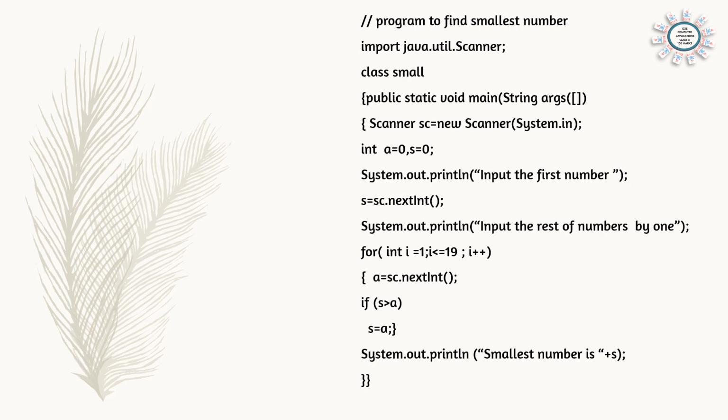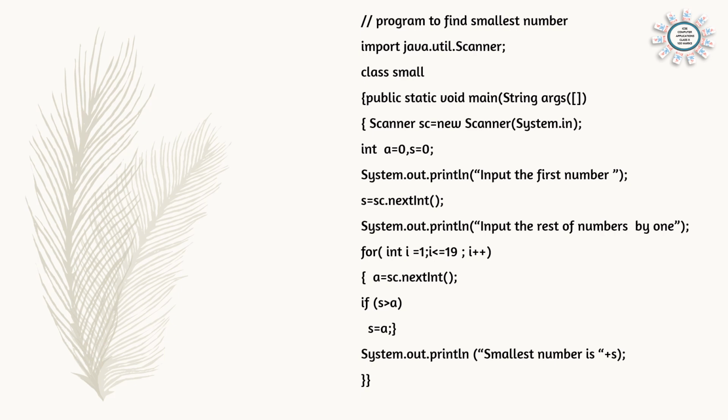And we are declaring 2 variables: int a for accepting the numbers one by one, since we will be accepting 20 numbers, and int s for storing the smallest number. Here think about the logic. If we are given 20 numbers, we can find which one is the biggest and which one is the smallest. But the computer will not be able to do so unless we give the proper logic. So what we can do is accept the first number and then compare the other 19 numbers with the first number one by one and then find the smallest number.